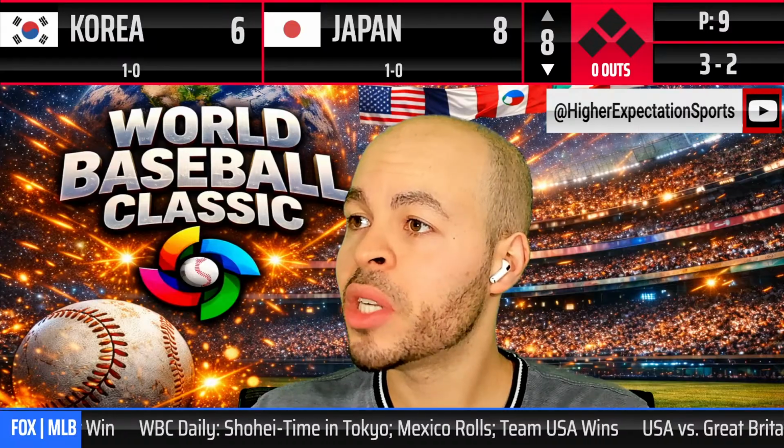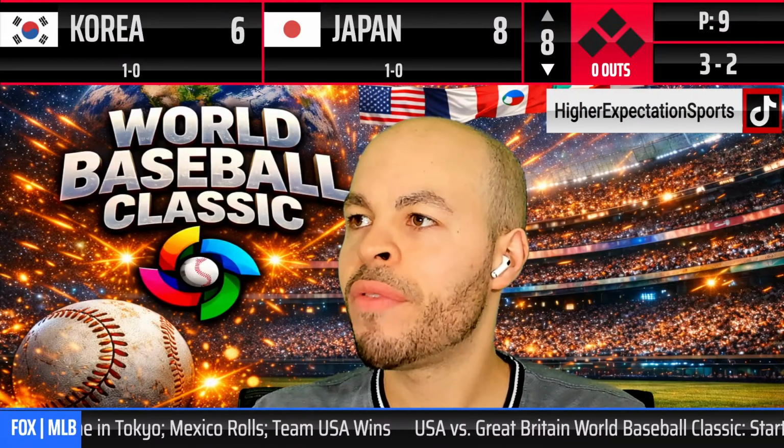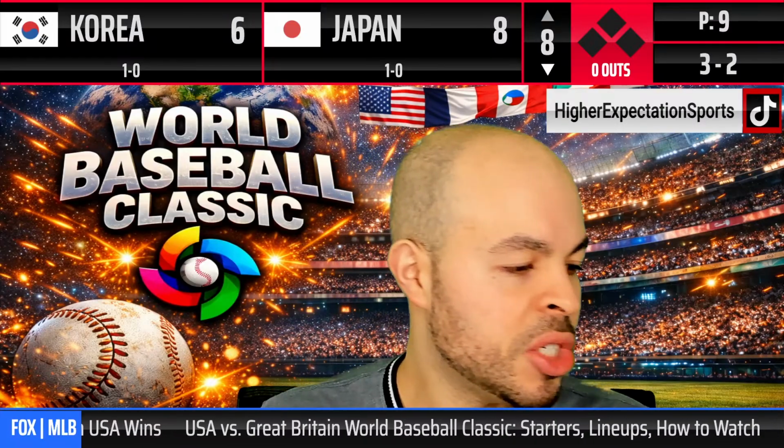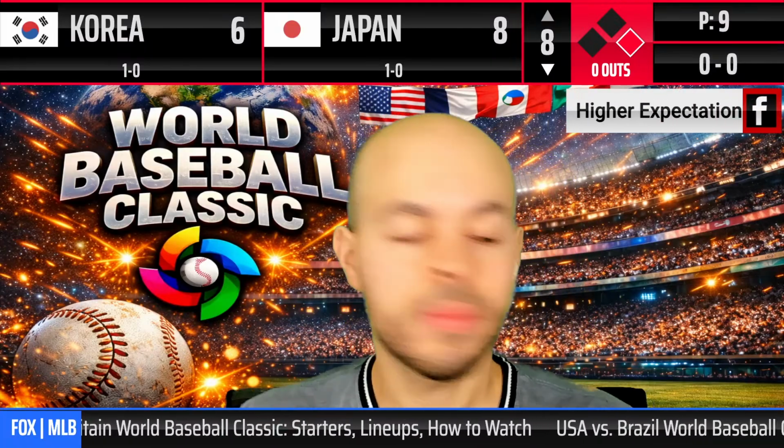Here's the 3-2 pitch. That ball's ripped. That ball's gonna get down. The right fielder gets to it. It's gonna be a leadoff single, and Japan is looking to add some insurance.